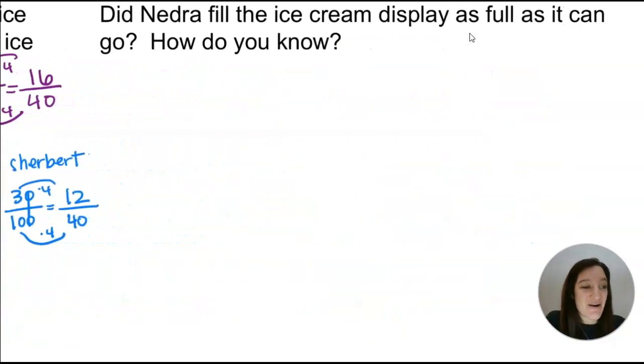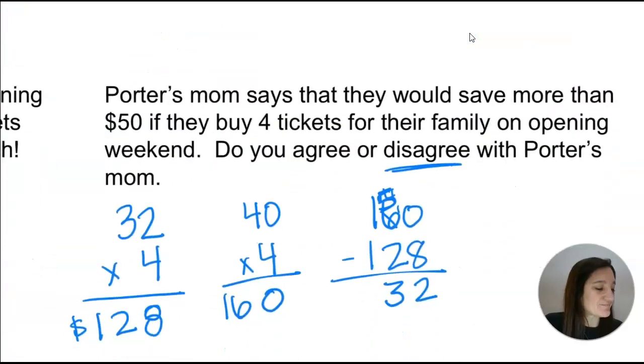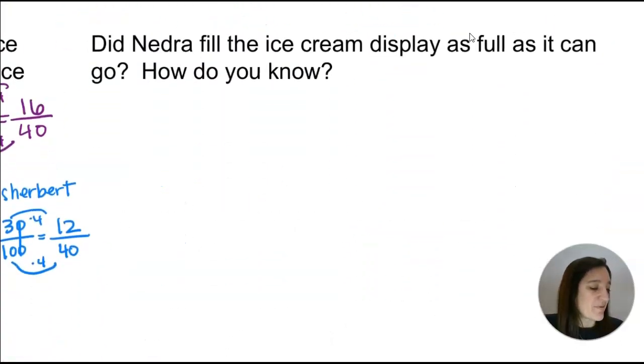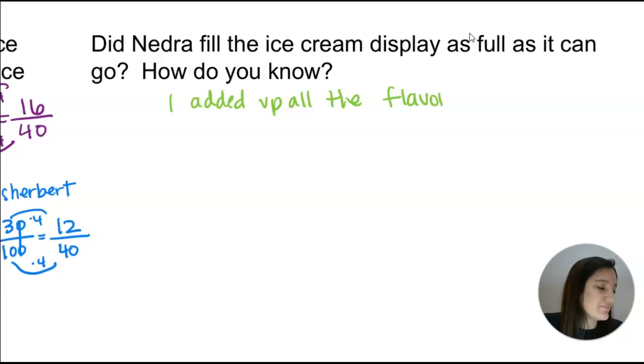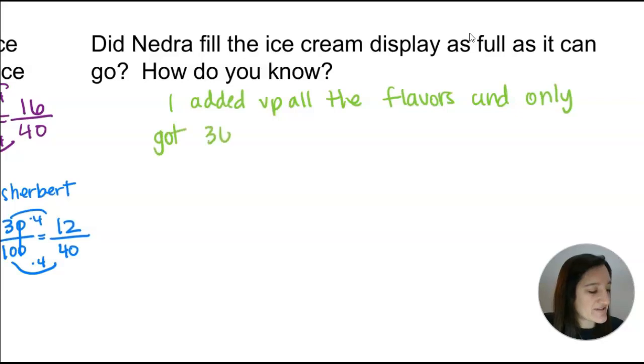Okay, how do I know? Well, I added up all the flavors and only got 36 flavors, not 40.